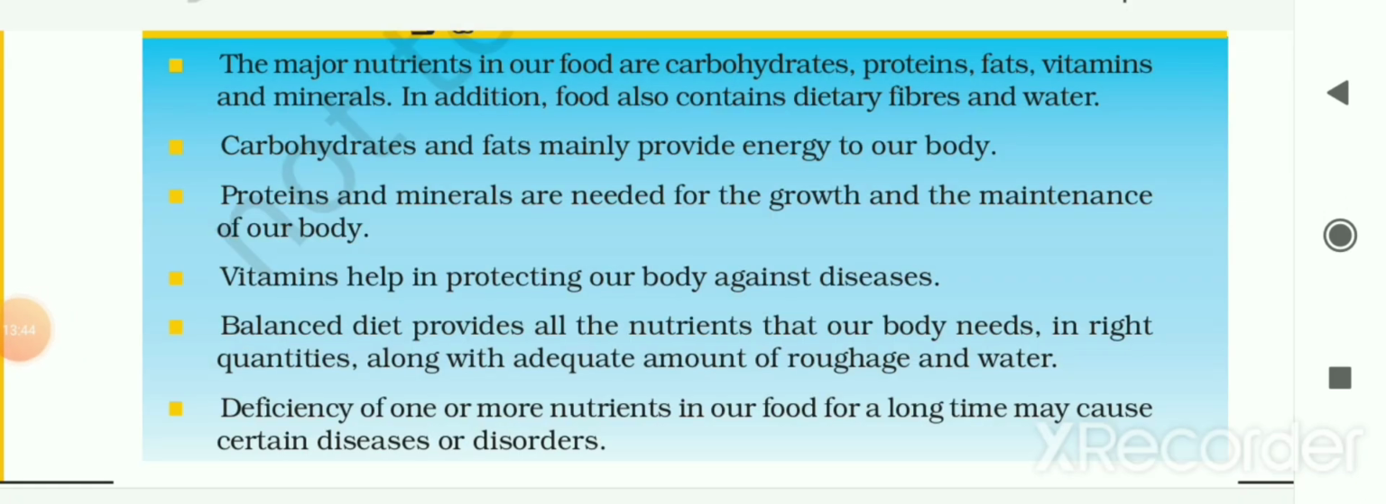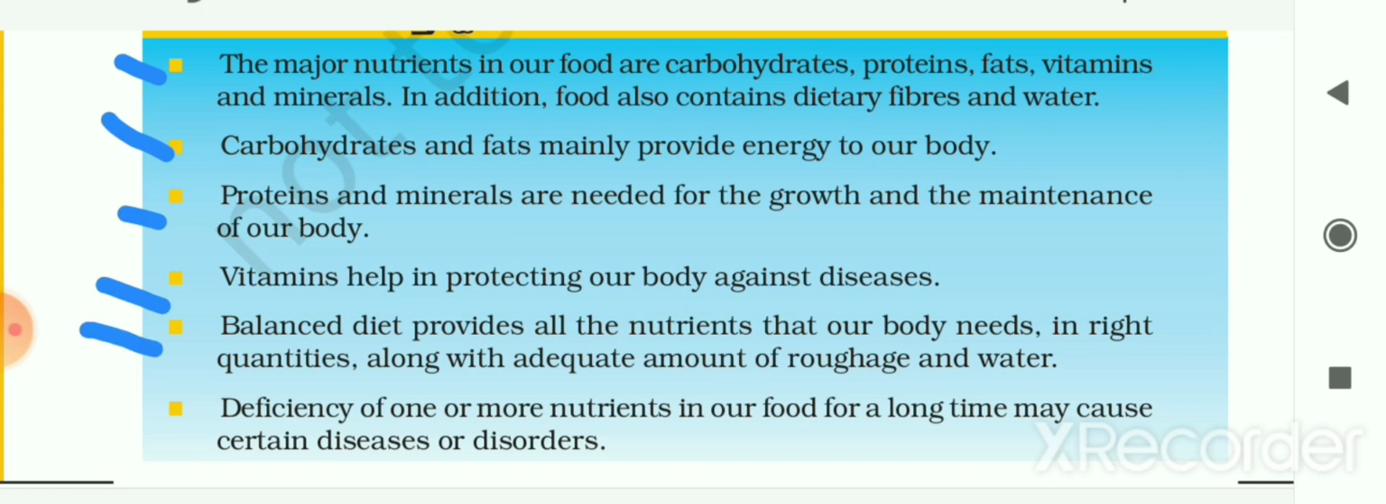So now let us see the summary of this chapter. First one, the major nutrients in our food are carbohydrates, proteins, fats, vitamins and minerals. In addition to this, food also contains dietary fibers and water. Carbohydrates and fats mainly provide energy to our body. Then proteins and minerals are needed for the growth and the maintenance of our body. Vitamins help in protecting our body against disease.